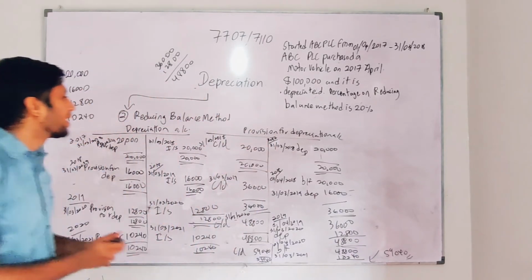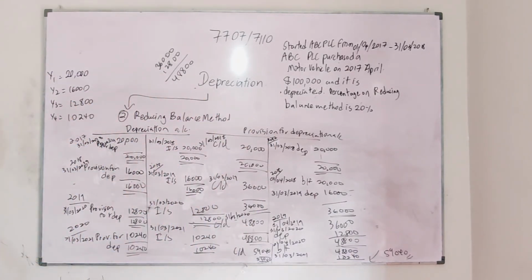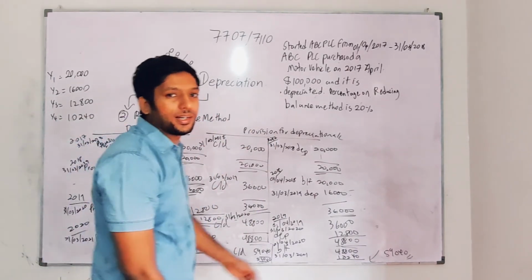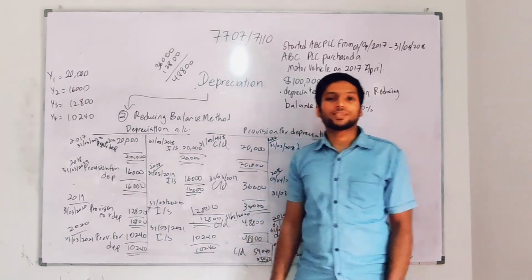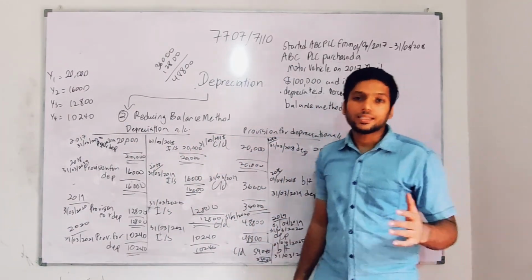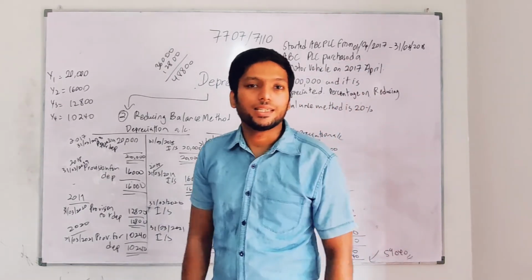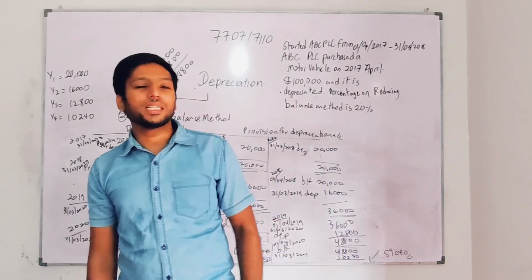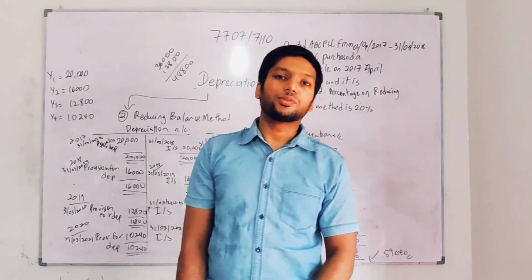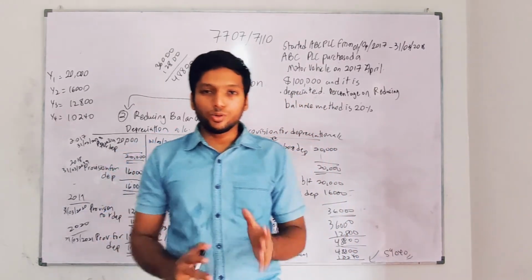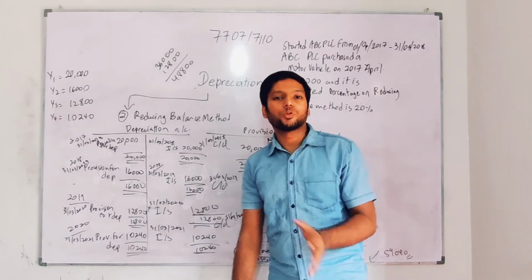So guys, I have given you a clear understanding about how the reducing balance method is recorded under depreciation as well as in provision for depreciation, income statement, and as well as in a balance sheet extract. So this is the maximum number of areas they can test in the reducing balance method and statement method. Other than this, there will be no areas which will be tested. I am 100% guaranteeing you that if you know these techniques, it's more than enough for you guys to score in depreciation.